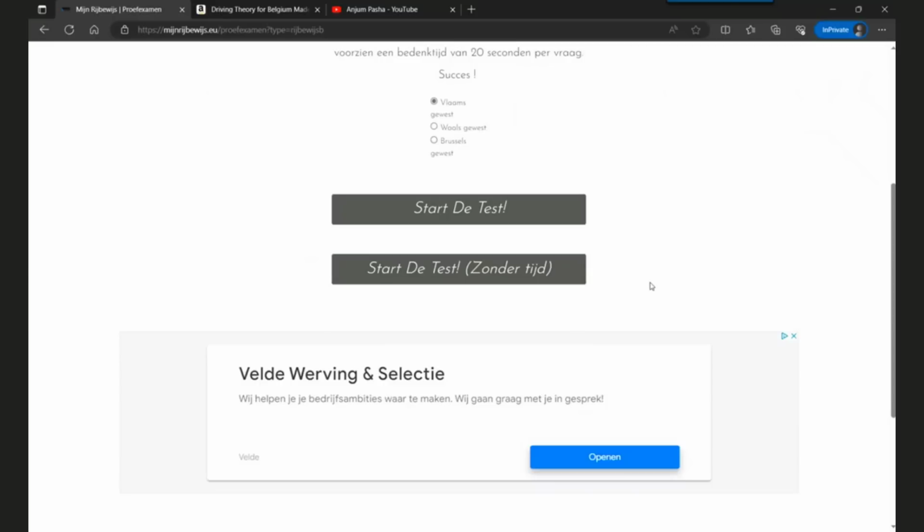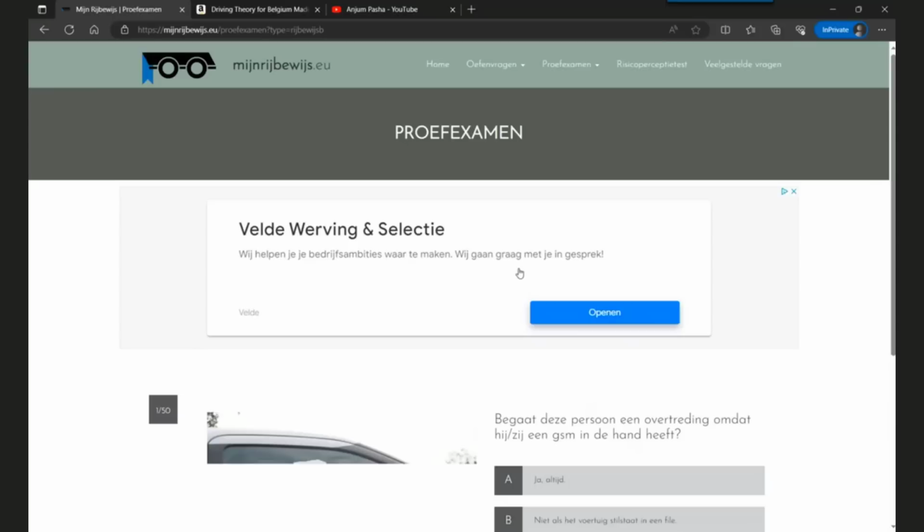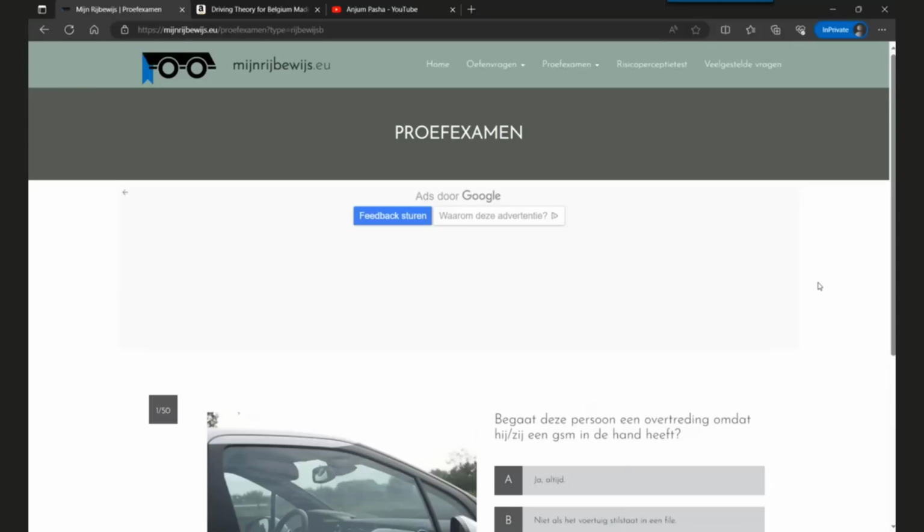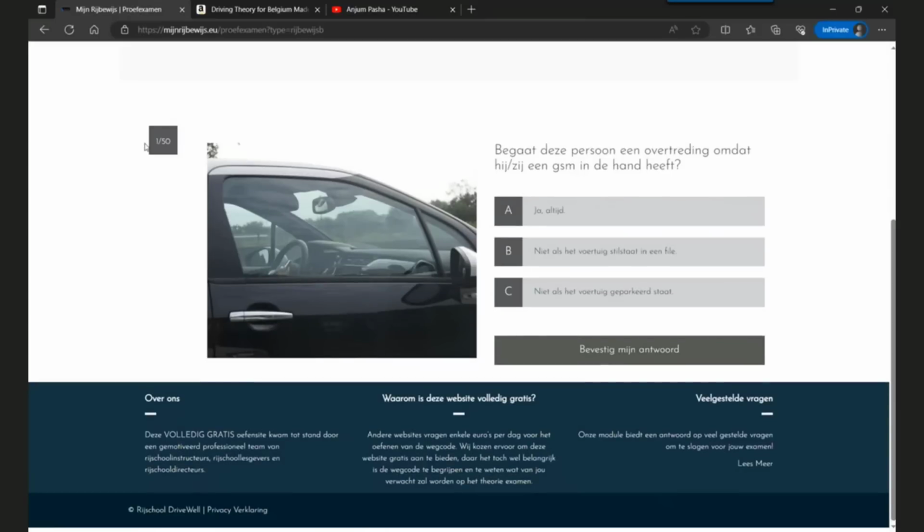So we will start the exam without any time limit. Start the test zonder tijd. So here's our first question. There are 50 questions, and I will translate the question and the options, and then we will select one of the right options. And then we will see at the end how many we have got correct and how many we have not. Okay, so the first question, let me start translating it.